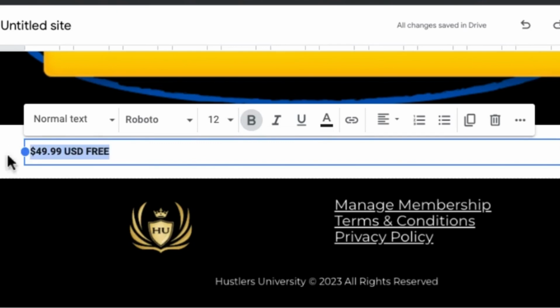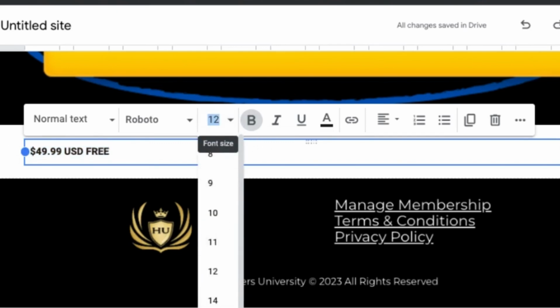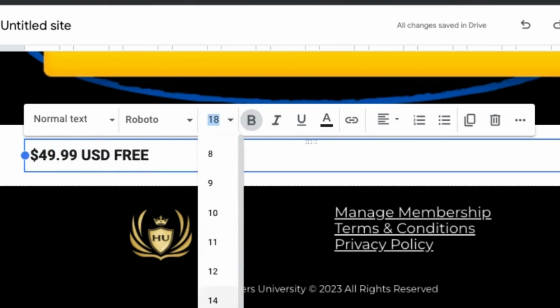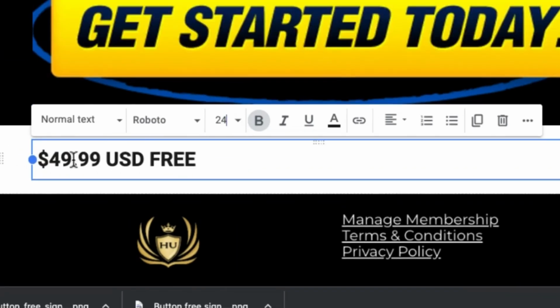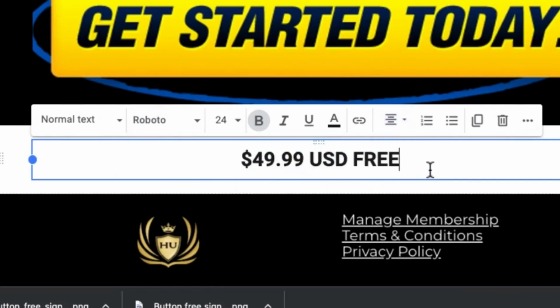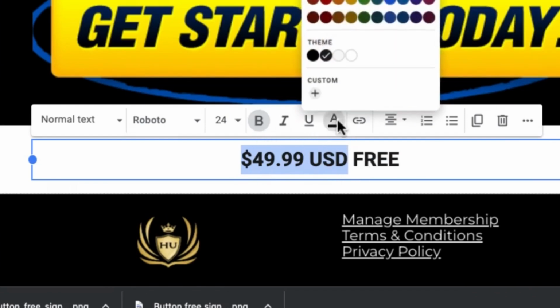Once I make this bold, right, I'm going to come over to this right here. I'm going to just increase the size. I'm going to make this maybe 20, yeah, I can make this 24. So once I make this 24, I'm going to highlight this, and I'm going to center it in the center of the page right here, and come over to $49.99 USD. I'm going to change this to red.